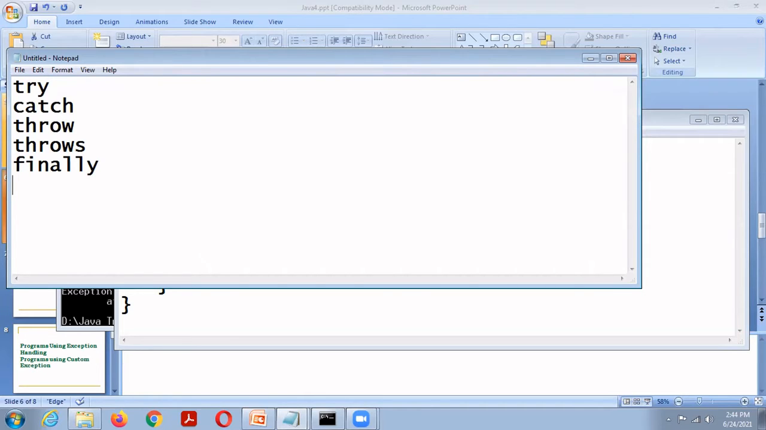System generated exceptions are automatically thrown by the JVM, that is the Java runtime system. Suppose I create one exception, MarkOutOfBoundException. That exception is going to validate whether the mark is valid or not. Suppose the mark is less than 0 or greater than 100, then it will throw an exception.